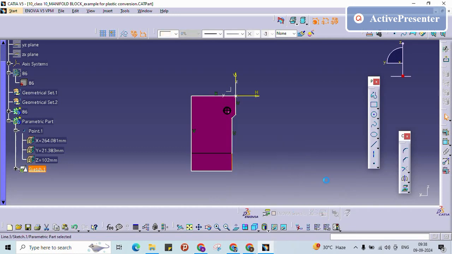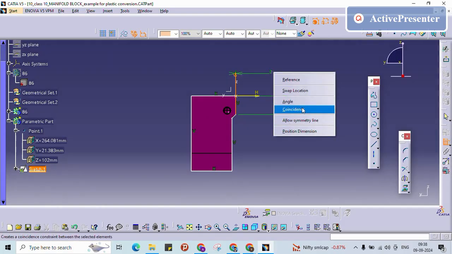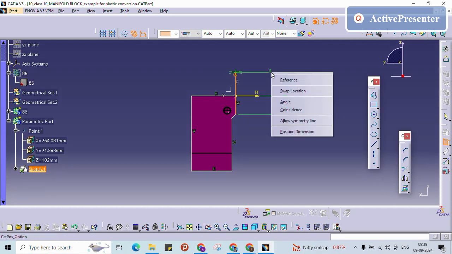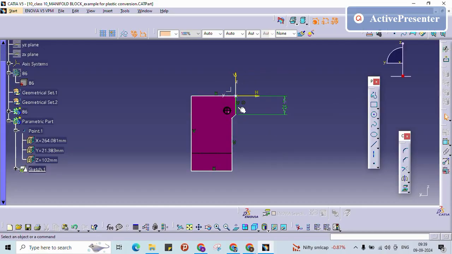So for this line, I can extend the top line so that I can easily get this one. This is also a horizontal line. Now, by default it will take from the axis, so I will give the coincide. Once you give the measurement symbol, click this line, click your axis, right click. You can find the coincide. Now this line has changed to green color. With respect to this one, I need to give the length.